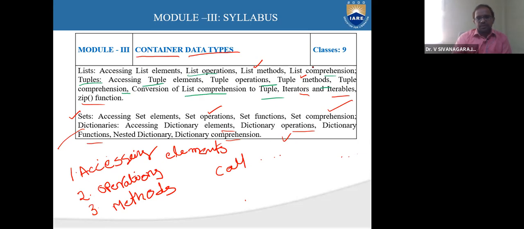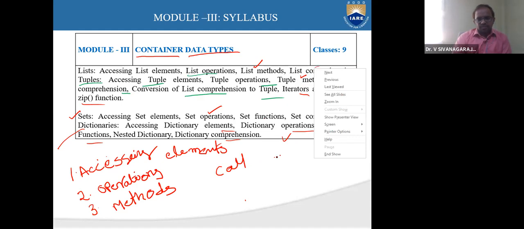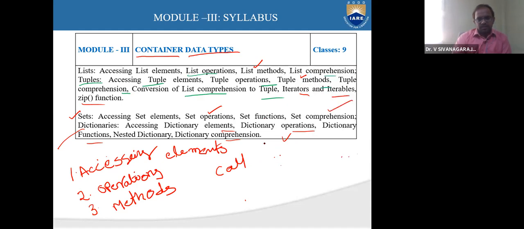So what are the comprehensions available in the list, right? These things we will discuss in common for set as well as list. And list and tuple are the same. These concepts are very similar for both lists as well as tuples.